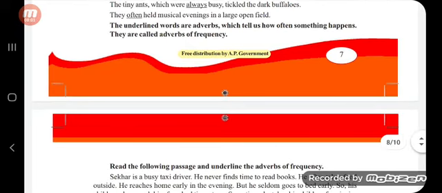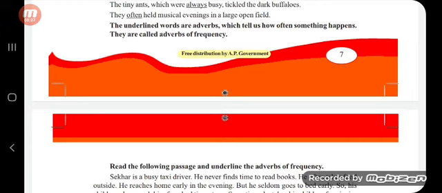Okay, next, the second one: they often held musical evenings. So held means conducting. So they are conducting, it seems. How frequently are they conducting? How many times are they conducting? They are conducting often. Students, do you get my point? So these are saying how frequently the action is occurring. So these are called adverbs of frequency.